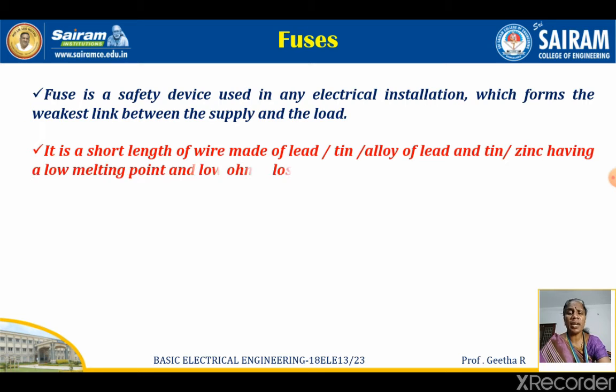It is a short length of wire made of lead, tin or an alloy of lead and tin, or zinc, having a low melting point and low ohmic losses. It is such a simple device. It is nothing but a short length of wire made up of lead or tin or an alloy of lead, with the property of having a low melting point and low ohmic losses.